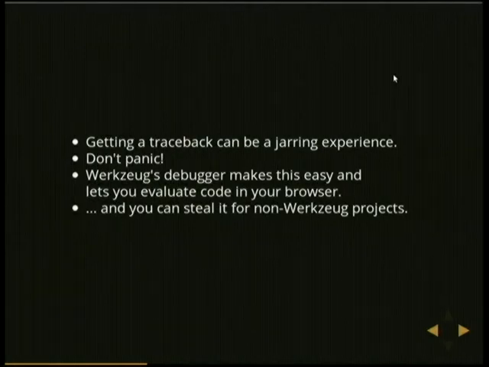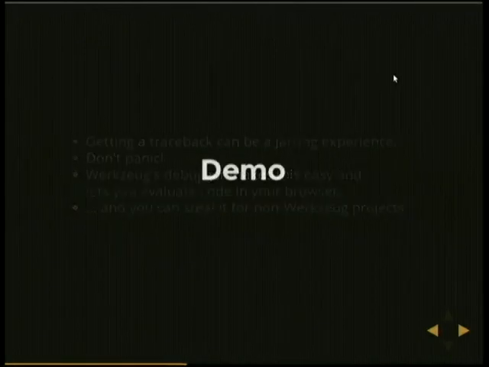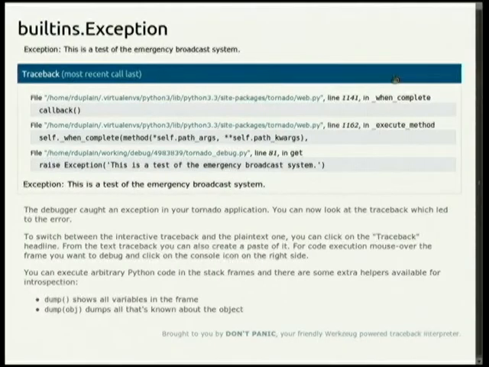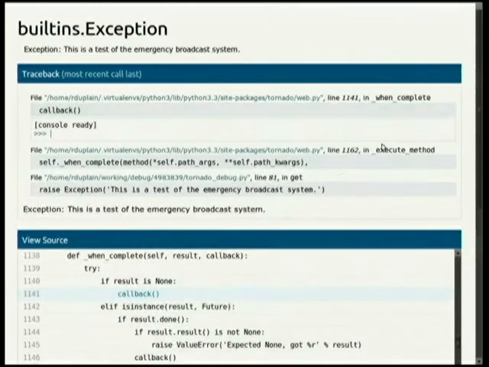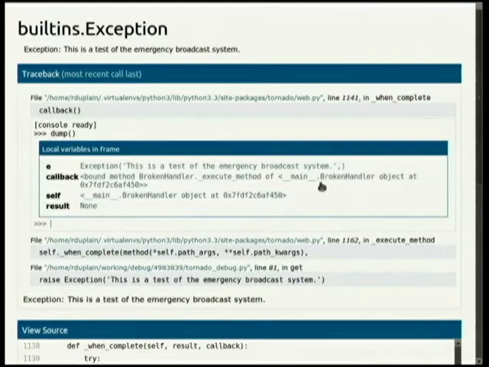All right. So, I mean, here's the basic premise. You get the idea. And I can show you a demo, because I'm cool like that, and I like to do live demos, assuming I can figure out my keyboard. All right. So I just clicked on view source, and it shows the source inline. I can go up in any of the stack frames, and I can execute some code. And there's a nice little dump, and we see that it's hitting in Tornado web. And here I can see that self is broken handler. So already I've learned something about what Tornado is doing.